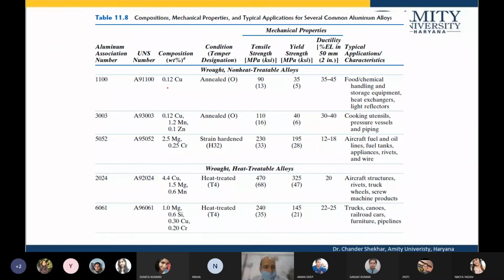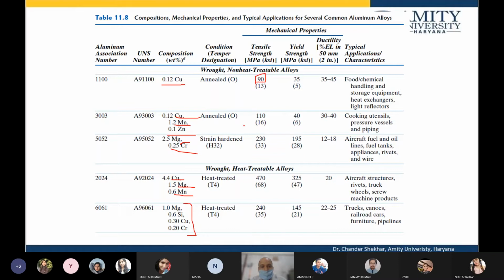Allowing the aluminum with, say, copper, manganese, zinc, or chromium, manganese, or copper, magnesium, zinc, and magnesium, silicon, copper, chromium, etc. The mechanical properties can be improved, say the tensile properties, from 19 megapascal.